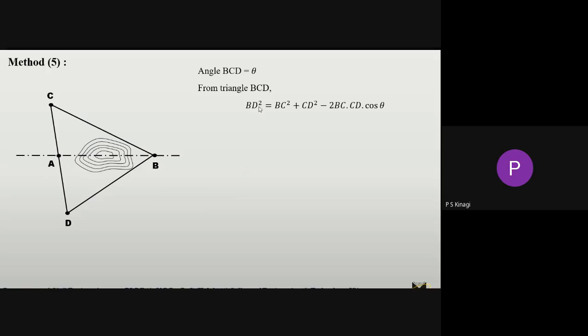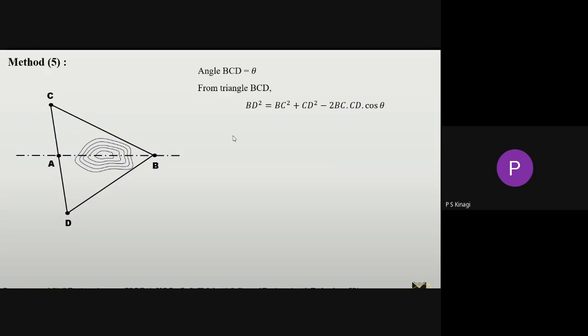For writing the cosine rule, what is the formula? If you have considered the angle here, the opposite side is BD squared. So BD squared is equal to the remaining 2 sides of this triangle, that is BC squared plus CD squared minus 2 BC into CD into cos theta.